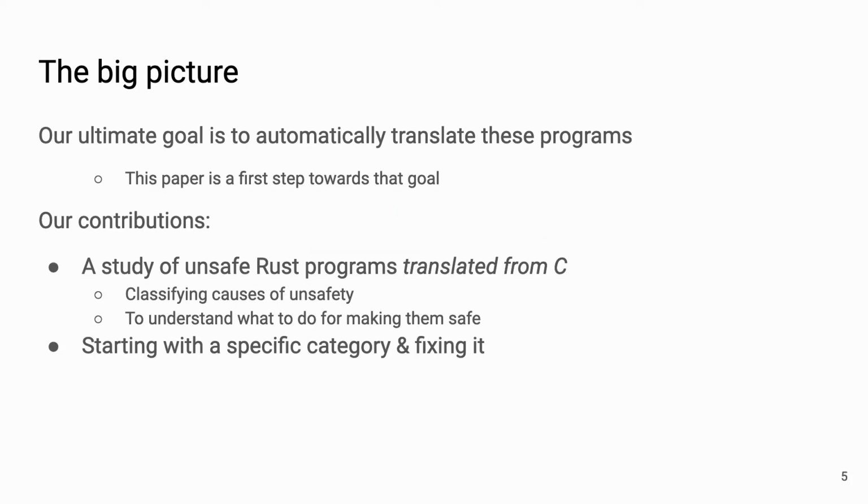And our ultimate goal is to automate this process and translate this program to a safe Rust program. And this paper is a first step towards that goal. Our contributions are a study of unsafe Rust programs translated from C, and we classify the causes of unsafety to understand what to do for making these programs safe. After knowing what to do, we started with a specific category and fixed the issues with that cause of unsafety.